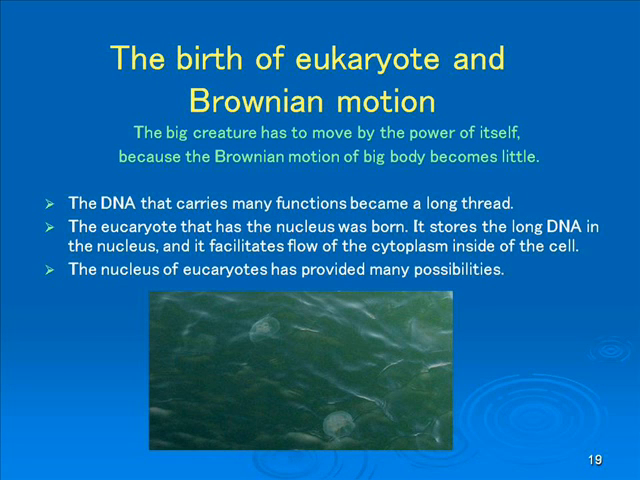The DNA becomes long and the size of the cell becomes large according to developments. Since the thermal motion of a big body becomes little, the big creature has to move by the power of itself. So, the eukaryote that has the nucleus was born. It stores the thread of long DNA in the nucleus, and facilitates flow of the cytoplasm inside of the cell.